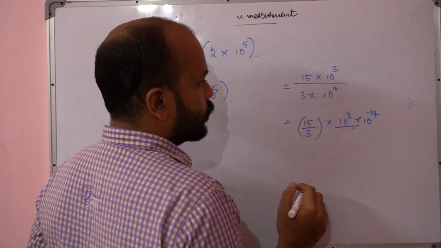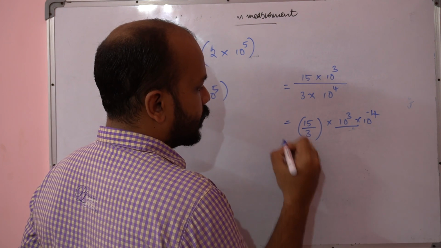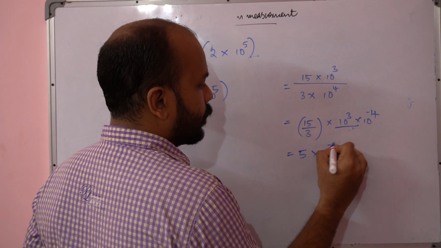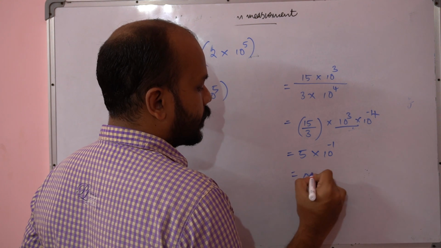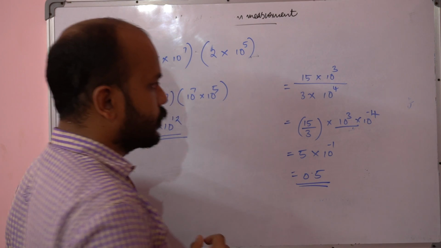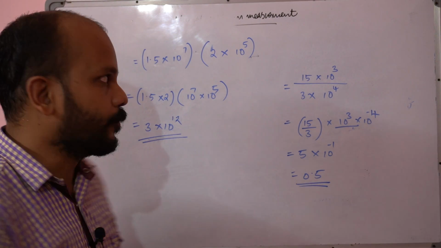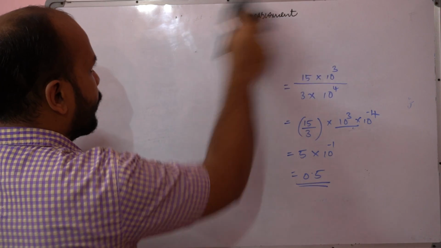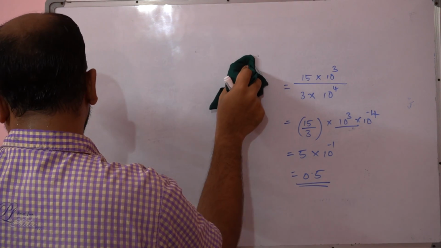Okay, so 15 divided by 3 is 5 into 10 raised to minus 1. So we can write it as 0.5, right? So this is it about division. Okay, and the same way, how we will do the addition and subtraction.